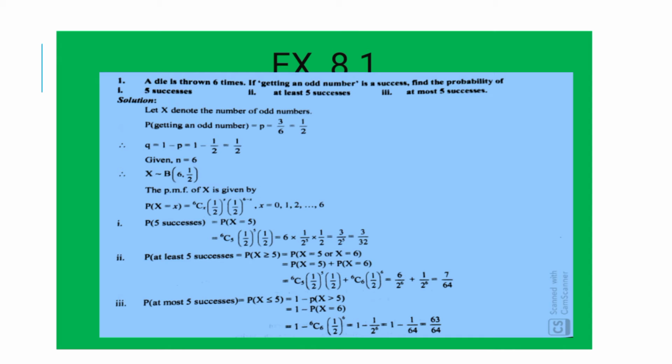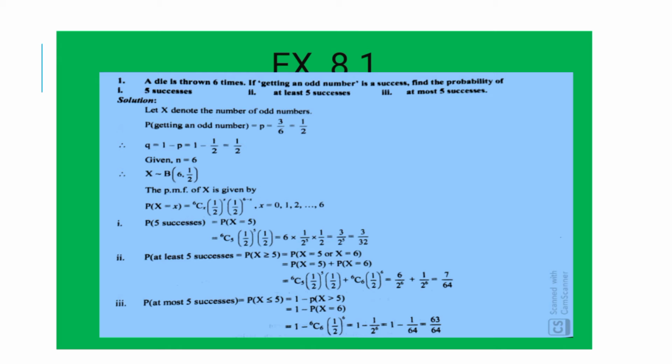Now the exercise 8.1. See the first question. A die is thrown 6 times. If getting an odd number is a success, find the probability of, first, 5 successes, second, at least 5 successes, and third, at most 5 successes. See the solution.